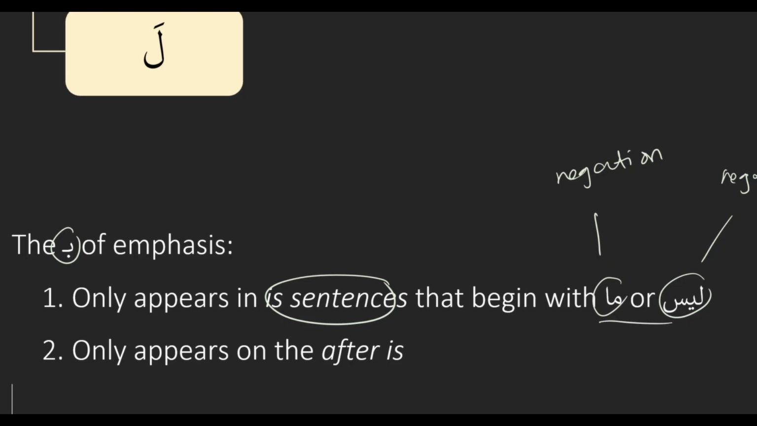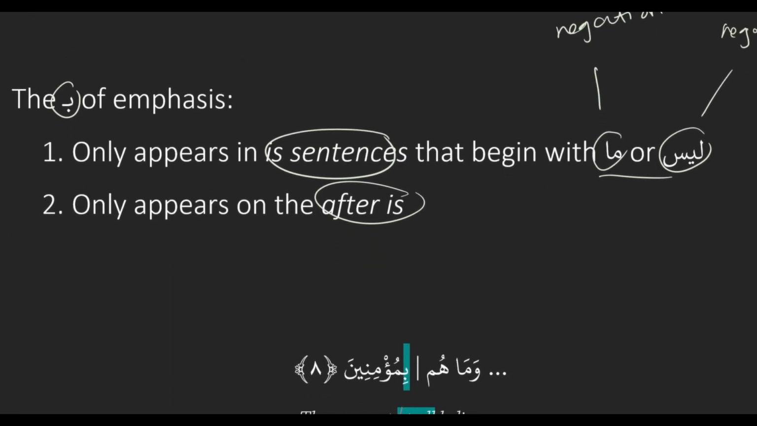So ma or laysa. Would it appear in a sentence that has la, because la is another negation word? No, specifically only ma or laysa. And then the second rule is it'll only appear on the after is. So you'll never see it on the before is. It'll always be on the after is. So let's look at some examples of that.